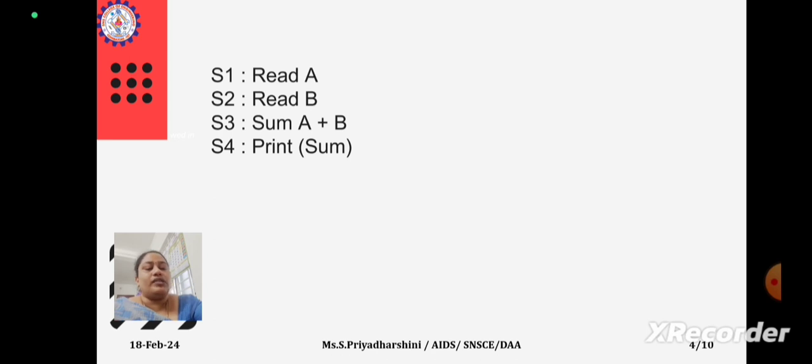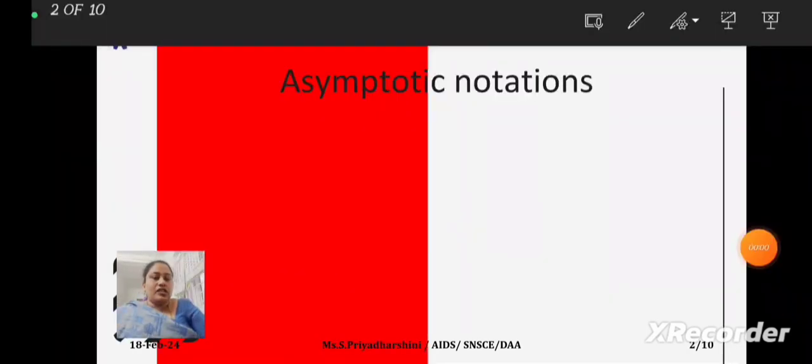What we will do in this, let's say I take out the worst case. How much answer is coming in the worst case? How much in the best case? And it will be an approximate value. And whenever we represent it, we have asymptotic notations. Asymptotic notations are nothing but a mathematical way of representing the time complexity.